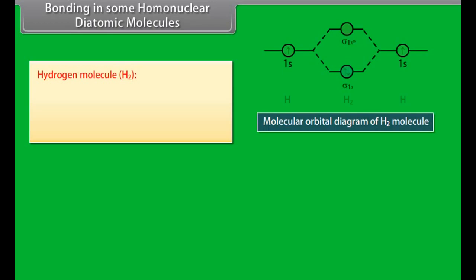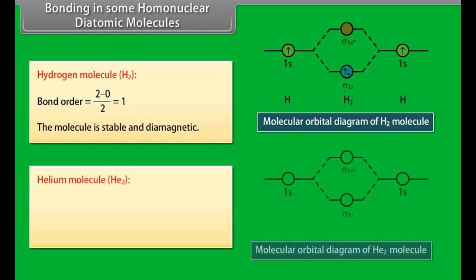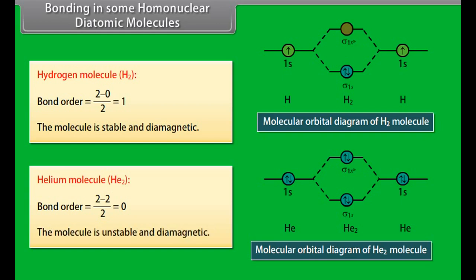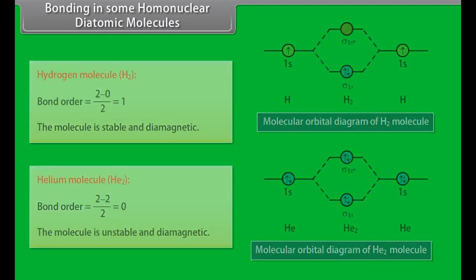Bonding in some homonuclear diatomic molecules. Hydrogen molecule, H2: the value of bond order is 1. The molecule is stable and diamagnetic. Helium molecule, He2: the value of bond order is 0. The molecule is unstable and diamagnetic.